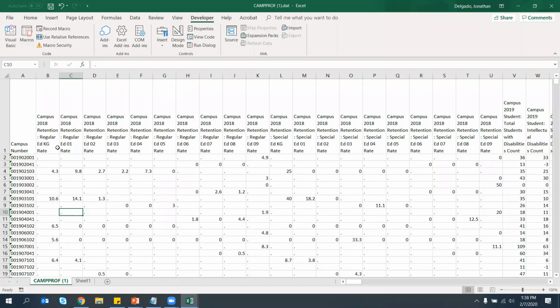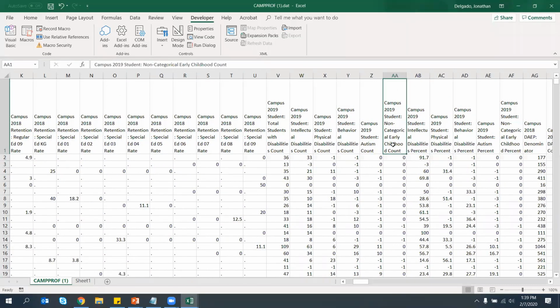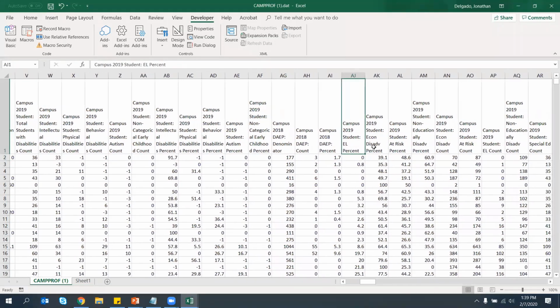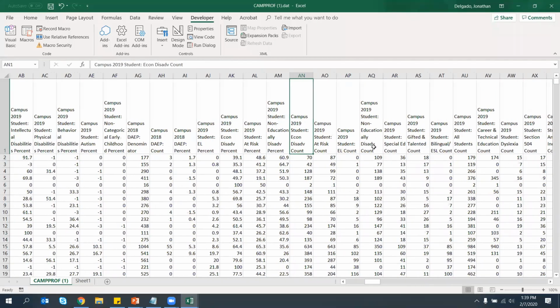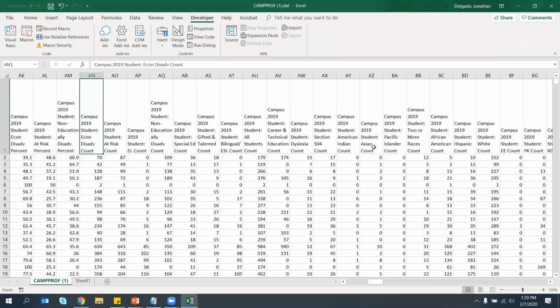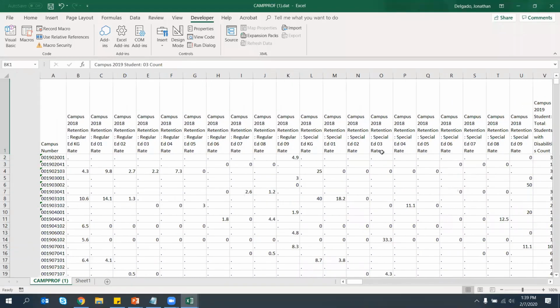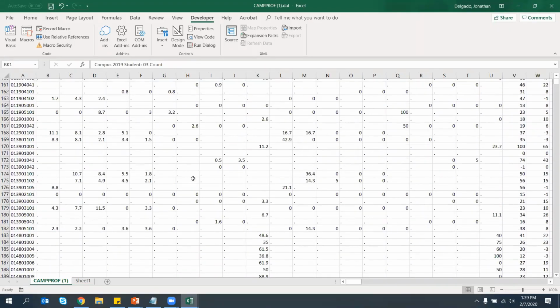Now my TAPR data download looks like a proper download. I have all the campuses by campus number, and now I actually have rate information, demographics. Here is my count, for example, of English learners, economically disadvantaged percent, economically disadvantaged count, special education, bilingual, count by grade level, just like on the TAPR PDF, but now in Excel, not just for one campus, but for all 9,000 campuses in the state of Texas.